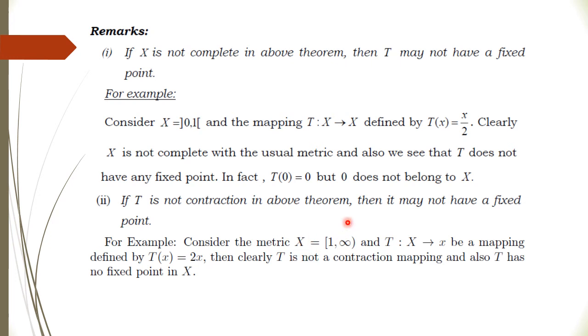Now in this case, how am I saying this mapping may have a fixed point? If rather than taking X to be 1 to infinity, we take it from 0 to infinity, then there exists a fixed point, however it is not a contraction, right? So there may or may not. Also in the same way, if 0 is included, again 0 is a fixed point, however it is not a complete space, because 1 is not included in this, it's not a closed one.